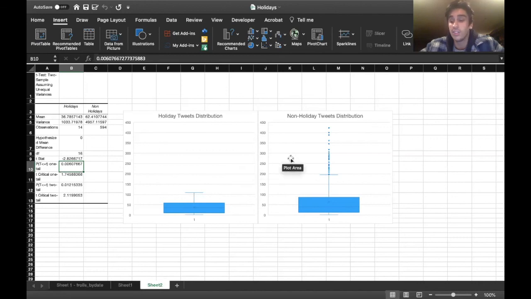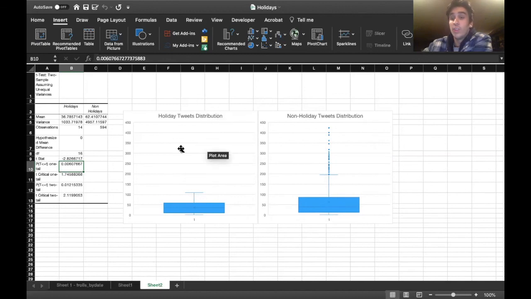And if you look at this distribution, you see just that. The medians are around the same, which is interesting. There's also a bigger discrepancy between the third quartile and the first quartile on the non-holiday tweets, so it's more spread out. And you'll see there are a lot of outliers in the non-holiday tweet distribution, which is really interesting. What we saw was that all these extreme, abnormally large values only occurred on non-holidays. We didn't have any abnormally large amounts of tweets on any given day during a holiday.